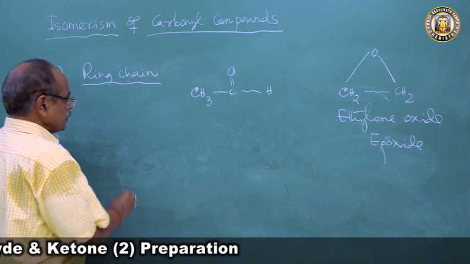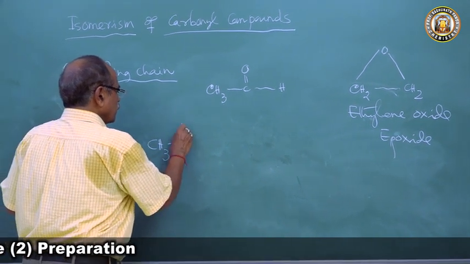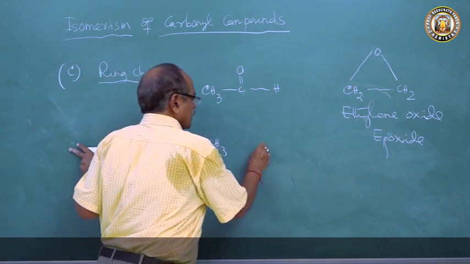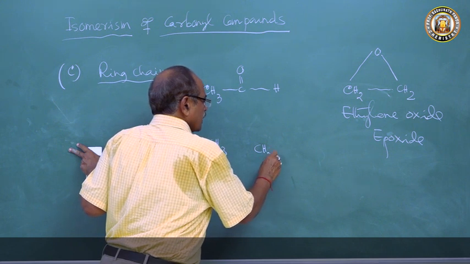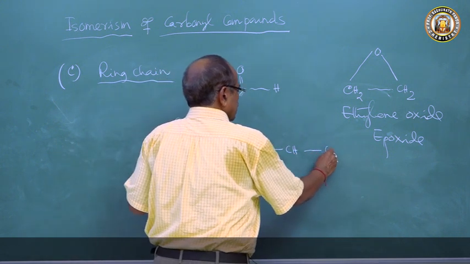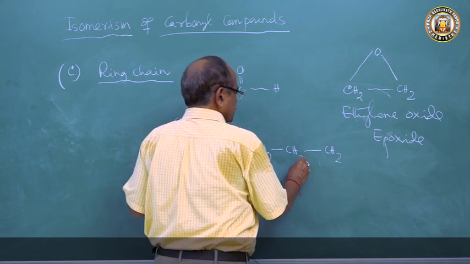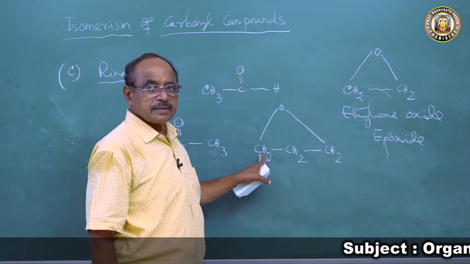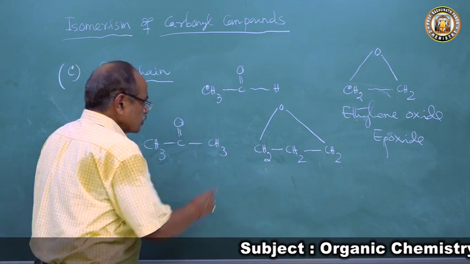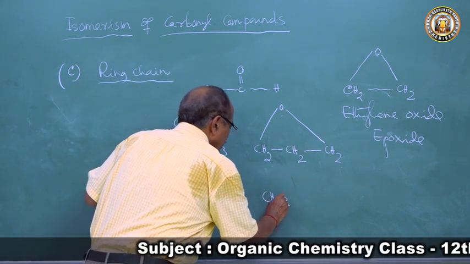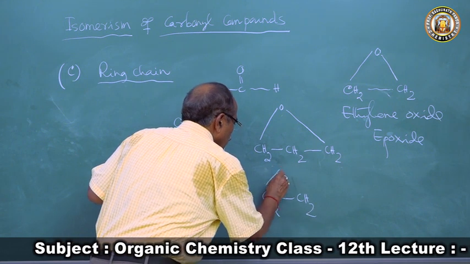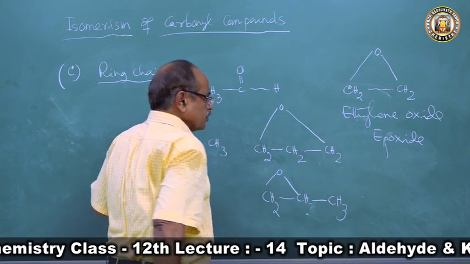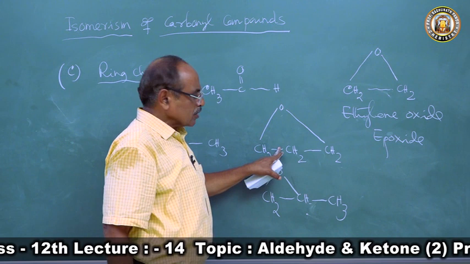Now if you come to acetone, CH3COCH3, we can write it also in the form of a ring. We can write CH2, CH, then CH2, and here we can write O. Or we can write this as CH2-CH2-O, and here we can write CH3. So this is propylene oxide.